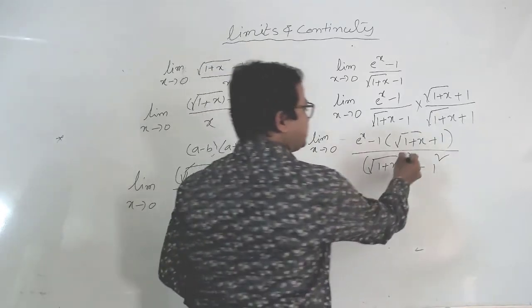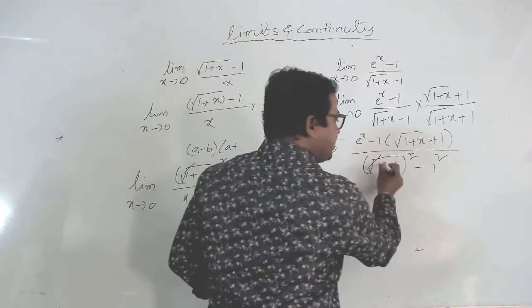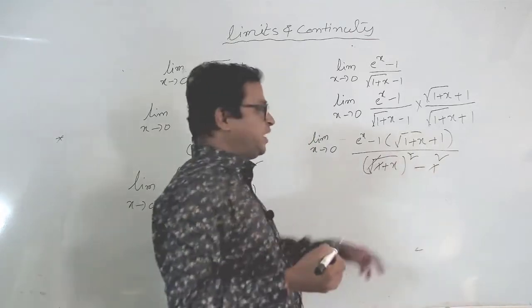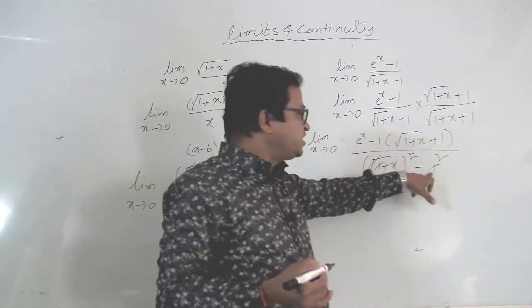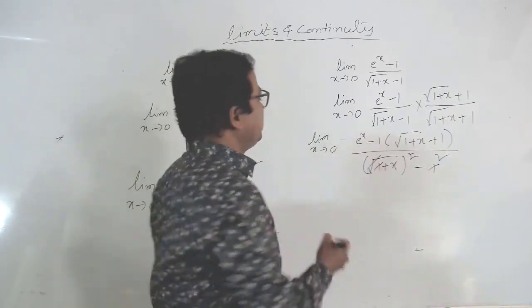So then what we get? Square and root also get cancelled. And here plus 1 and minus 1 also cancel. Minus 1 is nothing but 1, square is nothing but 1 only. So minus 1 and plus 1 both get cancelled. Then just you arrange this.